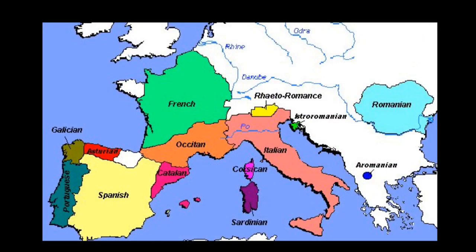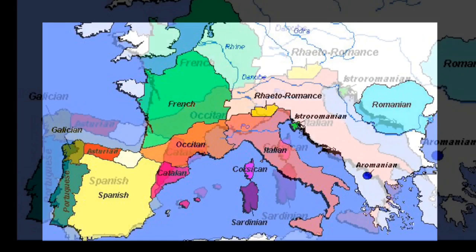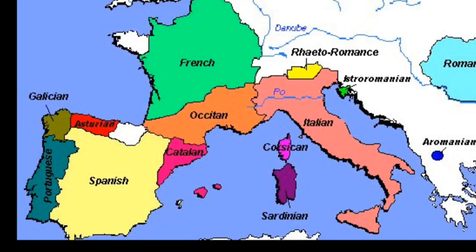The Romance language branch evolved from the Latin language spoken by the Romans 2,000 years ago. The four most widely used contemporary Romance languages are Spanish, Portuguese, French, and Italian. Spanish and French are two of the 6 official languages of the United Nations. The European regions in which these 4 languages are spoken correspond to the boundaries of the modern states.